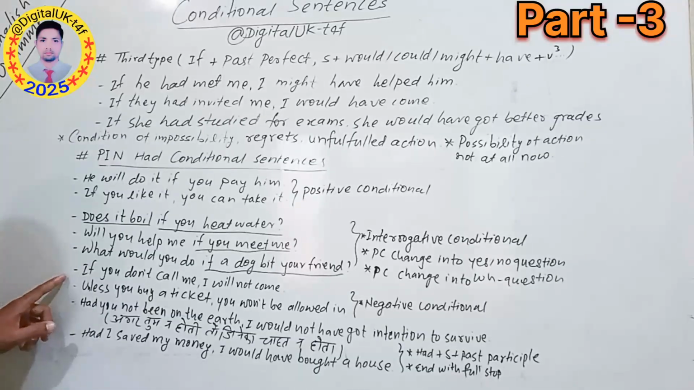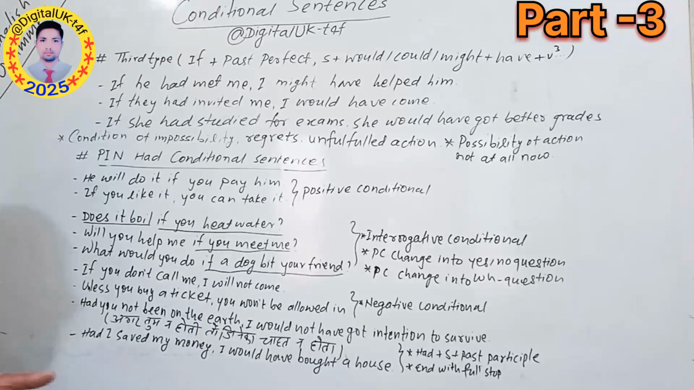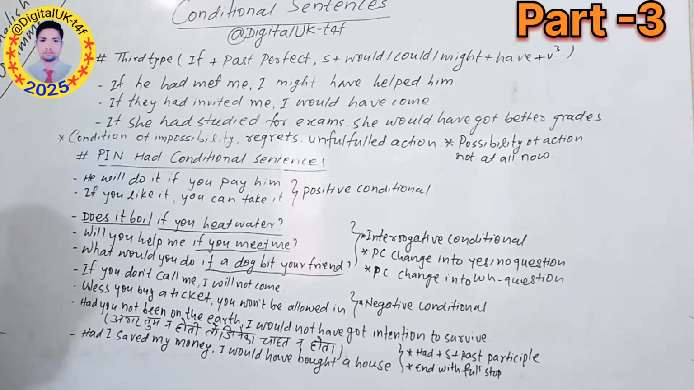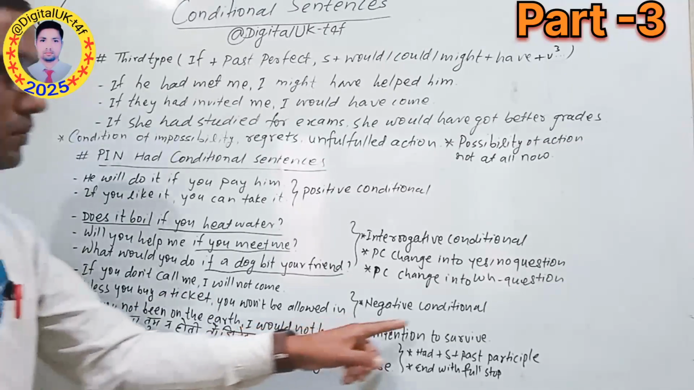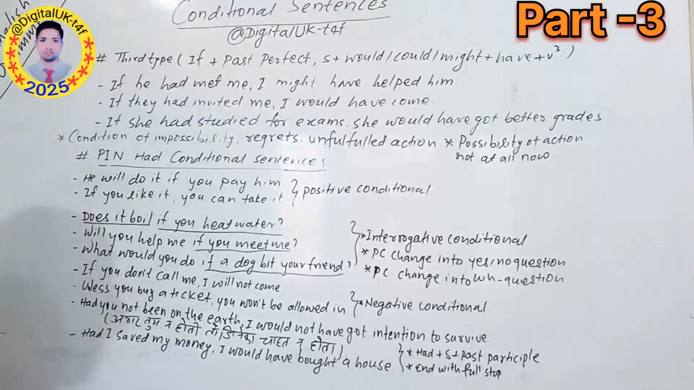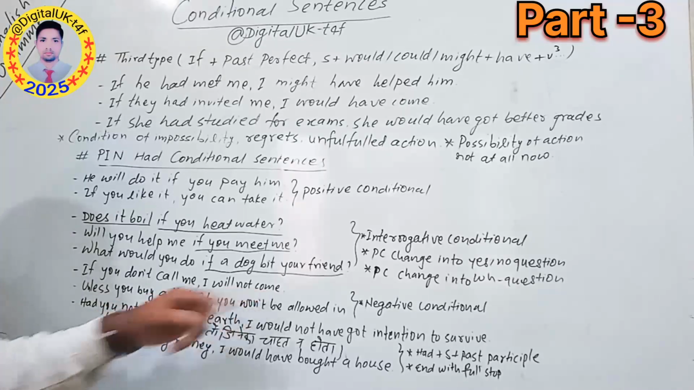After that, here comes the next step. If you don't call me, I will not come. So this is very clear. This is type 1. Unless you buy a ticket, you won't be allowed in. So this is also type 1. But these two sentences are negative conditional. So here I indicate negative conditional. You can see this part: if you don't call me, I will not come.